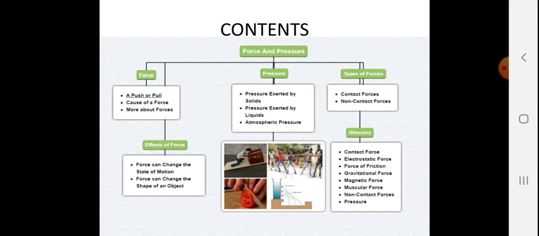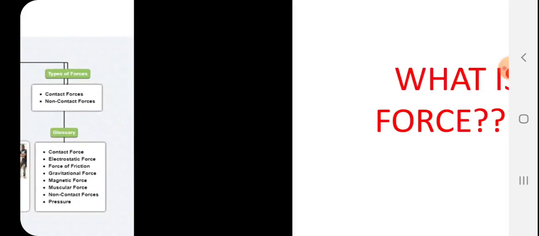Now, what are the types of force? First is contact force, the force which requires contact. Non-contact force is the force in which contact is not necessary. Glossary: contact force, electrostatic force, force of friction, gravitational force, magnetic force, muscular force, non-contact force and pressure.